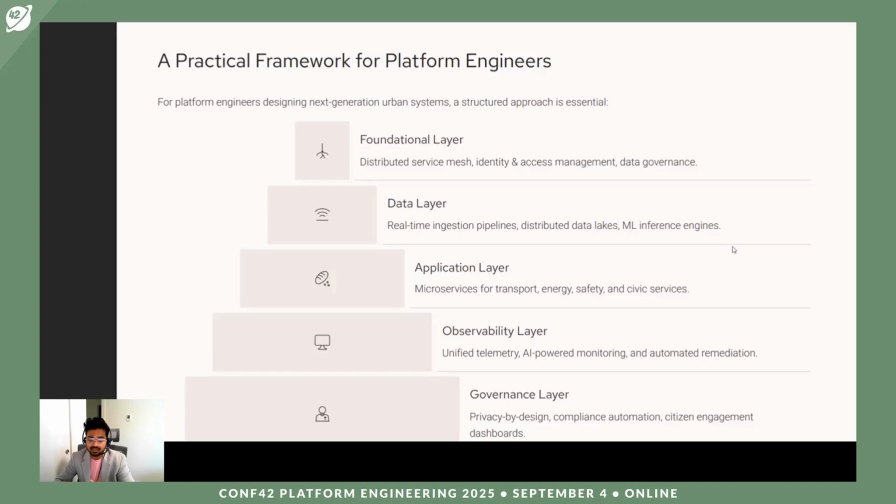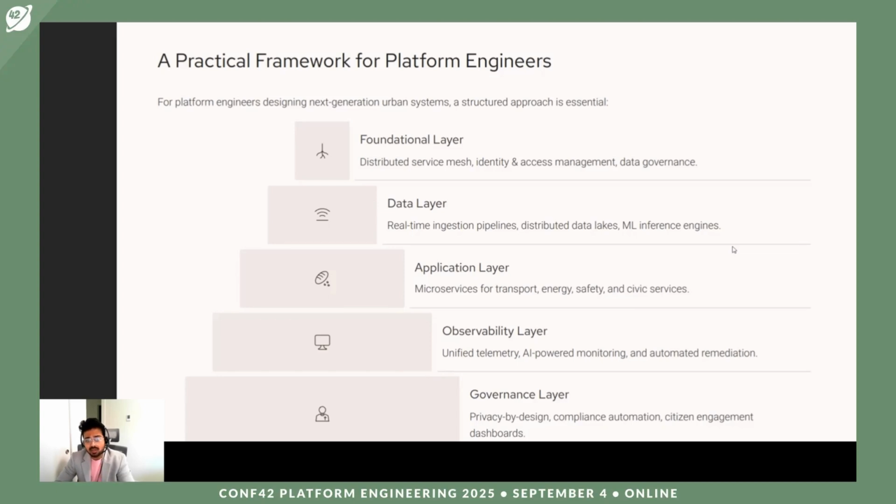The data layer. The data layer helps with real time ingestion, which helps distribute the data lakes and the ML inference engines. Those are part of the data layer. Now, once you have the data layer with the pipeline, you want the application layer, which is nothing but the microservices for transport, energy, safety, and civic services, or any other where you would use this data to do a prediction or analyze the data.